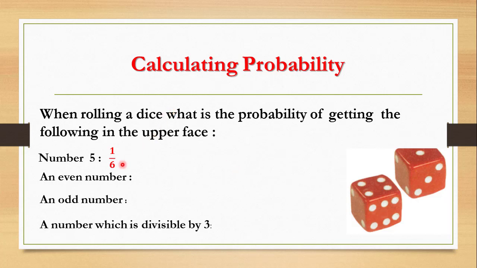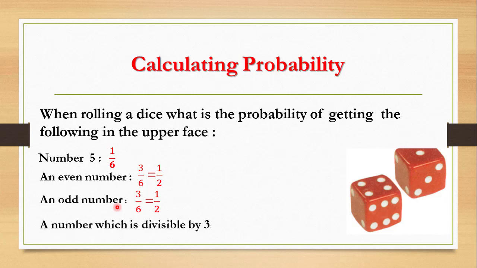An even number. What are the even numbers we have on the dice? 2, 4, and 6, 3 numbers. So 3 over 6, and we can simplify it by dividing by 3, so we get 1 over 2. An odd number. How many odd numbers do we have? 1, 3, and 5. So also we have 3 over 6, which is 1 over 2.